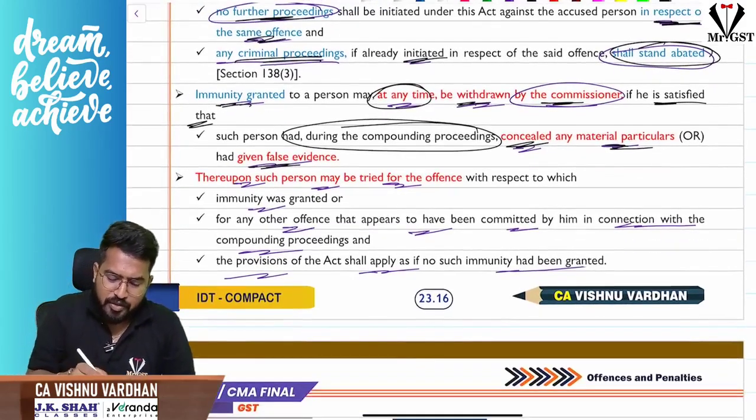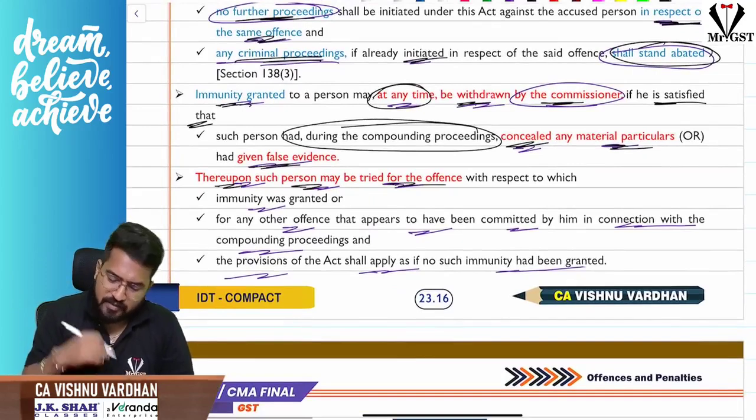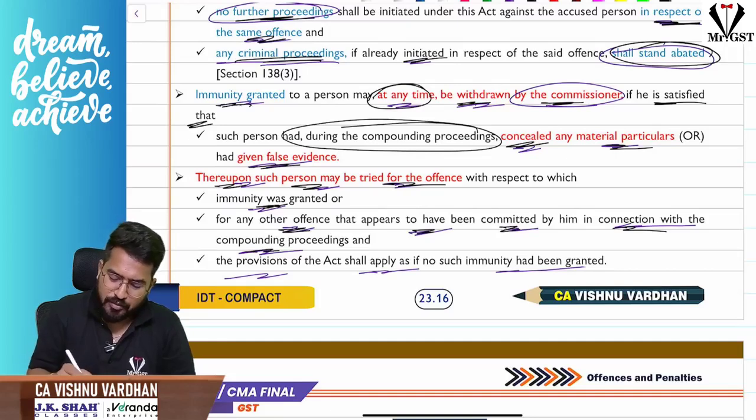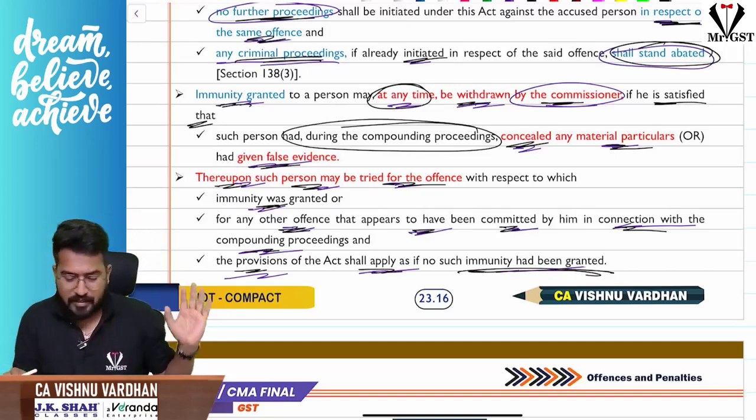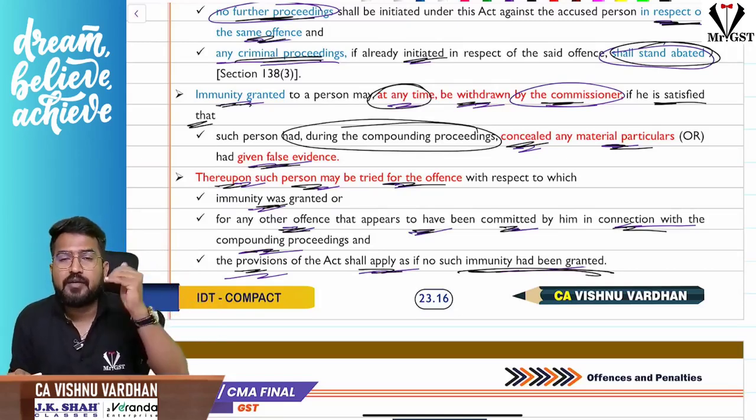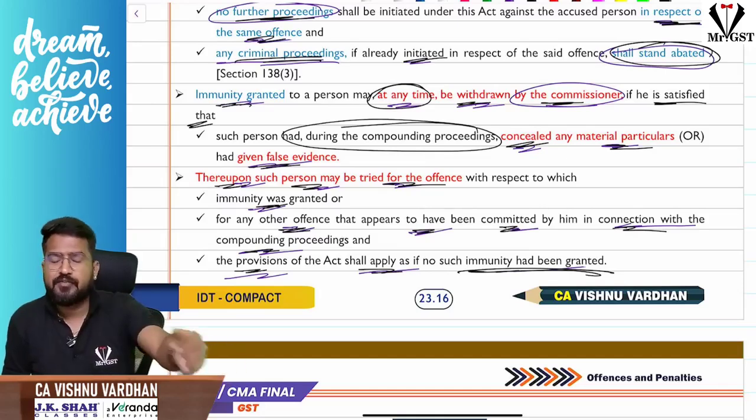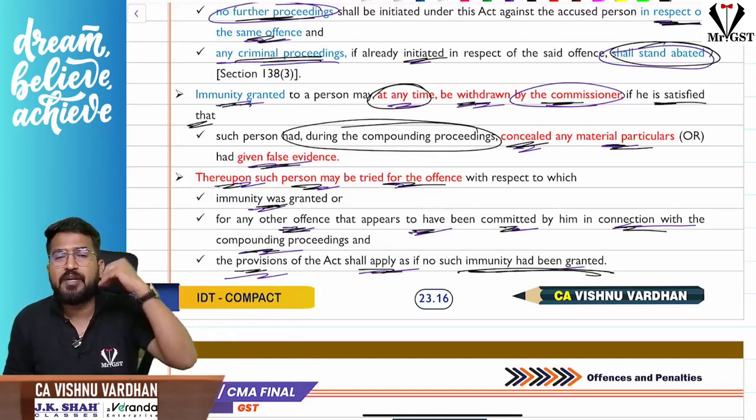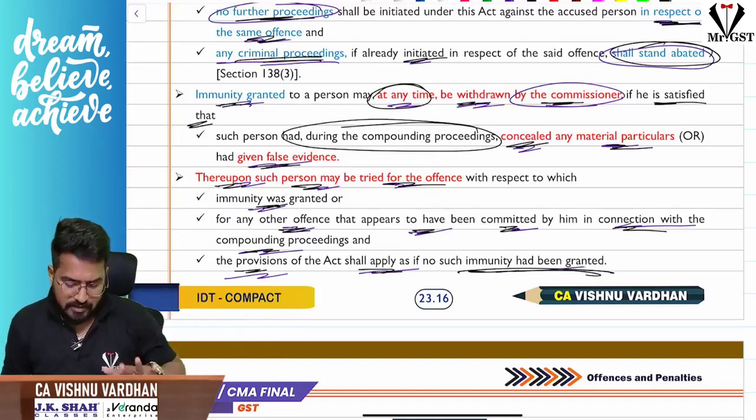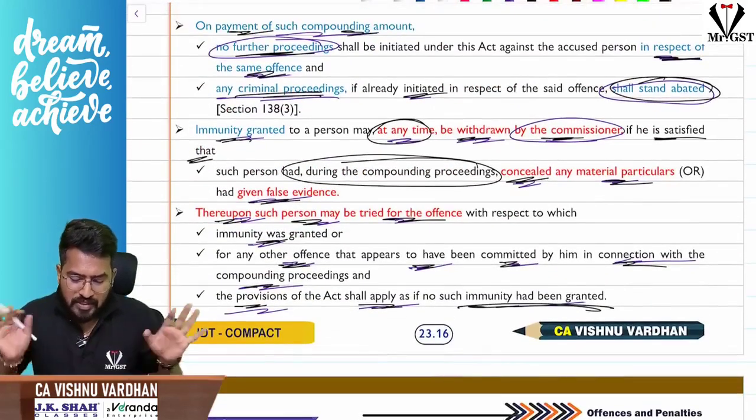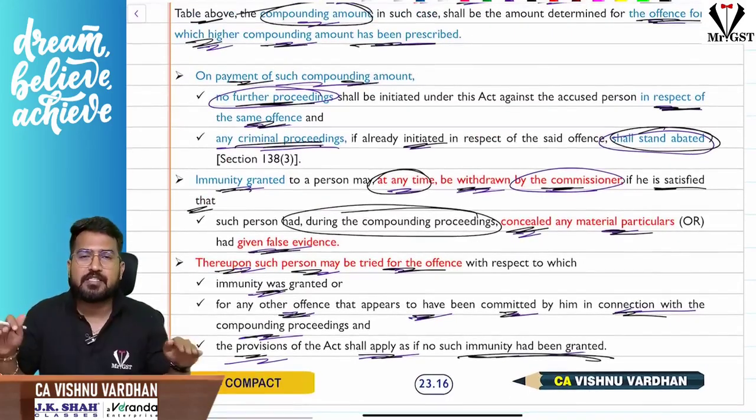Thereupon such person may be tried for the offense with respect to which immunity was granted, and for any other offense committed in connection with the compounding proceedings, and the provisions of this Act shall apply as if such immunity was never granted. Simple: if the person during the compounding proceedings has given any false information or concealed any information, then immunity will be withdrawn and he will be tried. That means trial will happen as if immunity has never been granted. Simple one. So with this we are done with offenses and penalties.